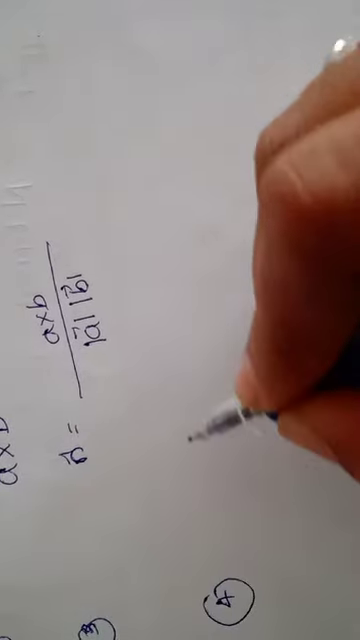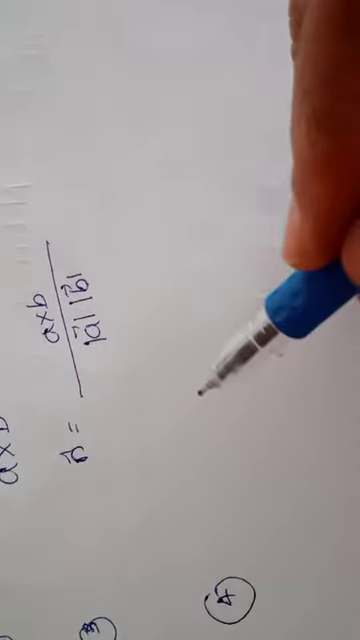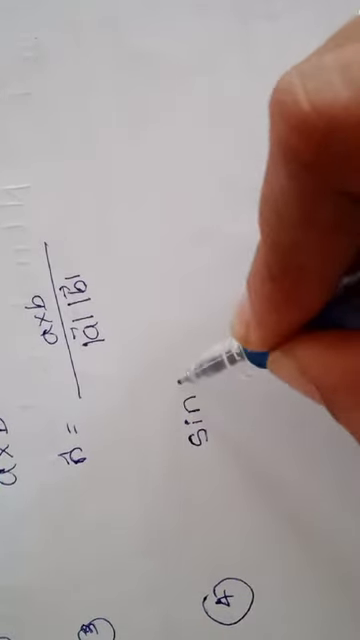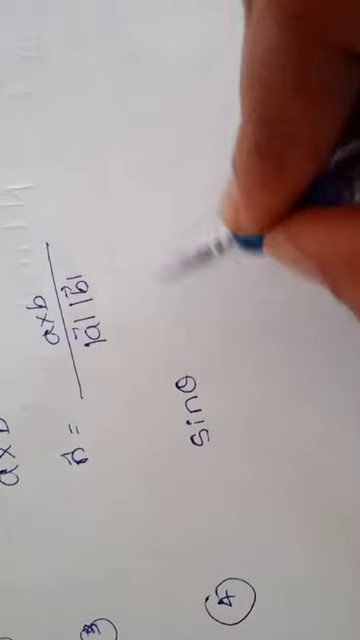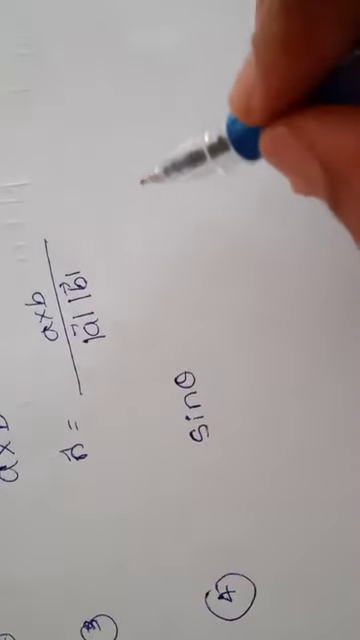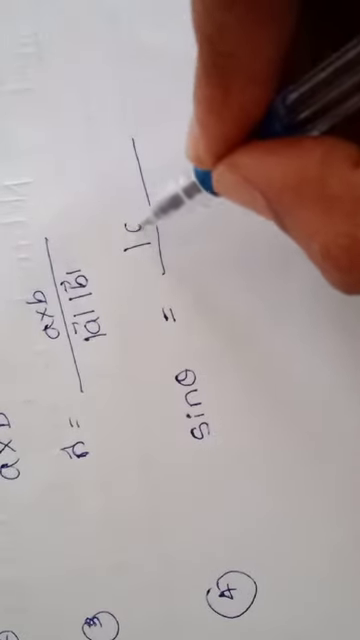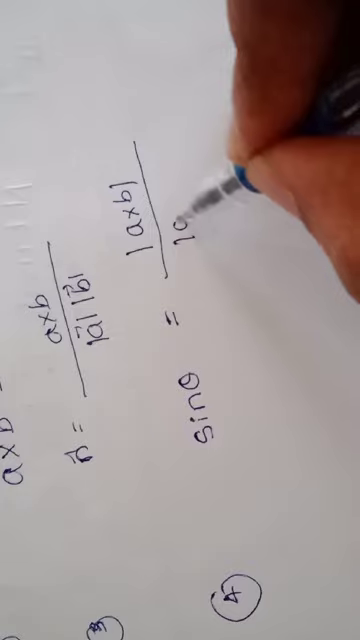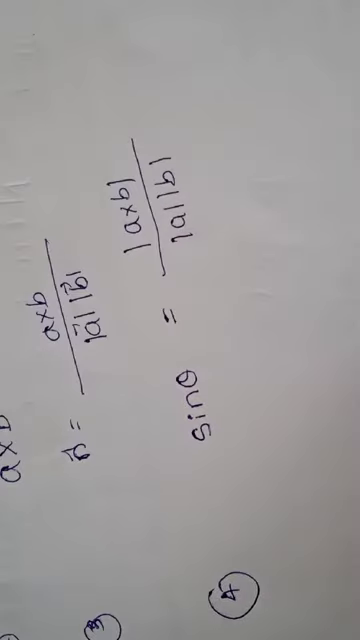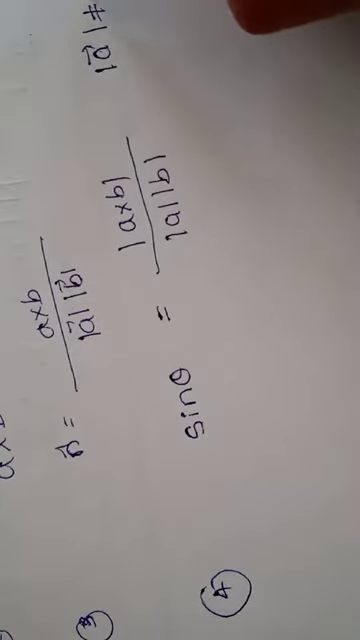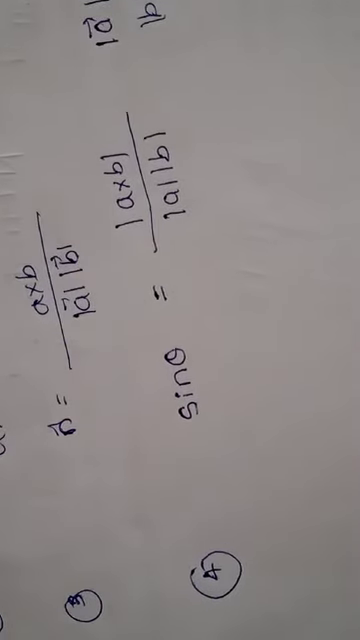Then the fourth property: what is the angle between vector A and B? In the cross product it is sin theta, in the dot product it is cos theta. We can define sin theta as modulus of A cross B divided by modulus of A into modulus of B. Here modulus of A is not equal to 0, and B is not equal to 0, both are not equal to 0.